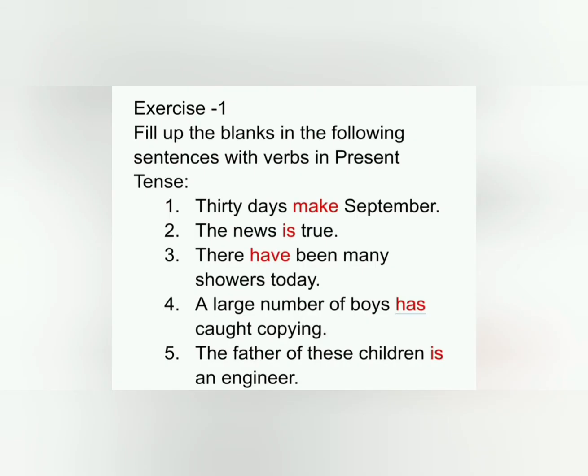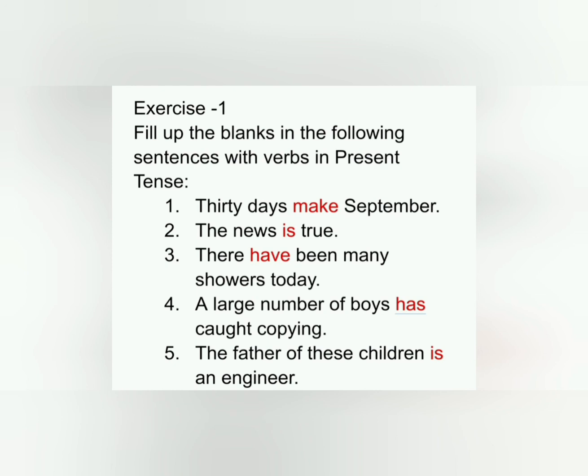Let's do some more exercises. Exercise 1. Fill up the blanks in the following sentences with the verb in present tense. First, 30 days dash September. The subject is days, that is plural, so we have to write the plural verb make. Second, the news dash true. Here the subject is news, that is singular, so we have to write the singular verb is.